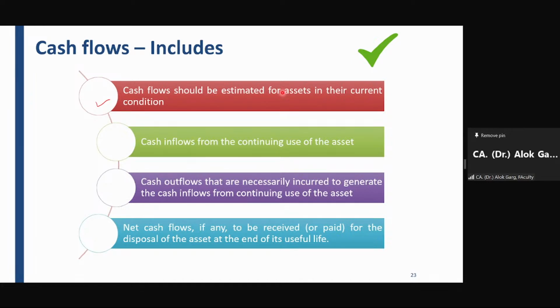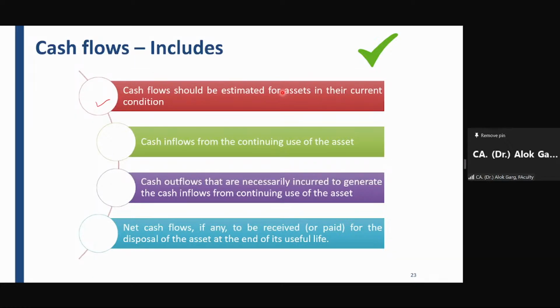And after 10 years, you will get some residual value of your car also by selling it as scrap. So also use the terminal cash flows while computing the recoverable value. So these are the cash flows you need to take into account for the purpose of computation of value in use.